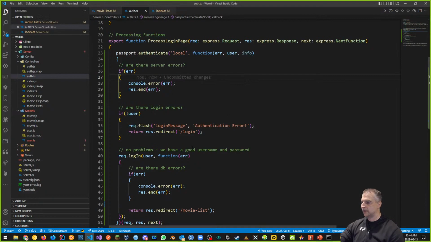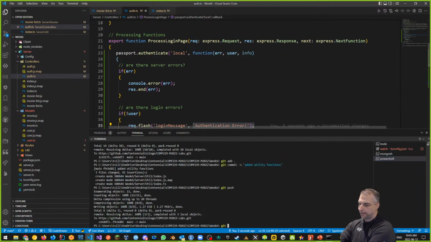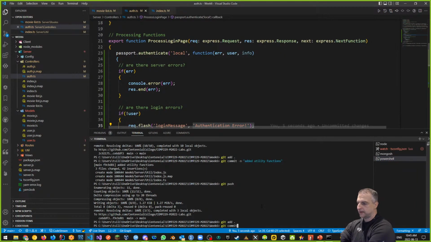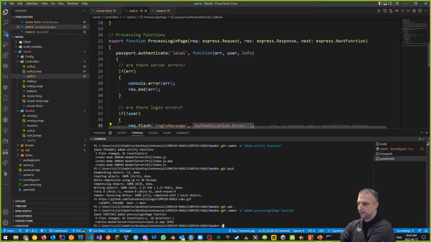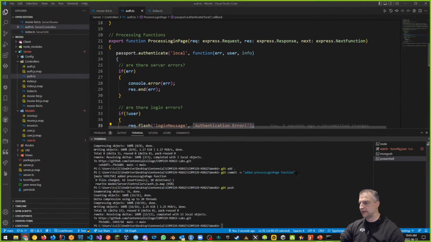Let's save that and try it out. Let's see if we can log in, and does it redirect me with a bad response on authentication error? So let's put this up on GitHub. We'll say git add dot, git commit -m, and we'll say something like added process login page function, and then git push. So I added that in for you guys so you can see what that looks like.